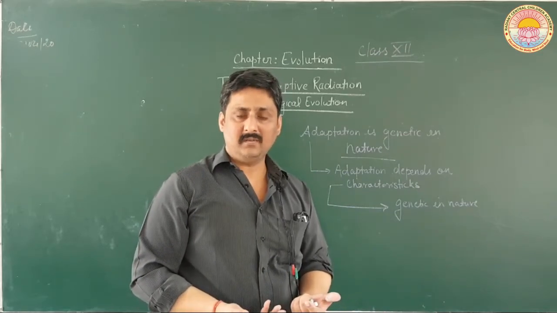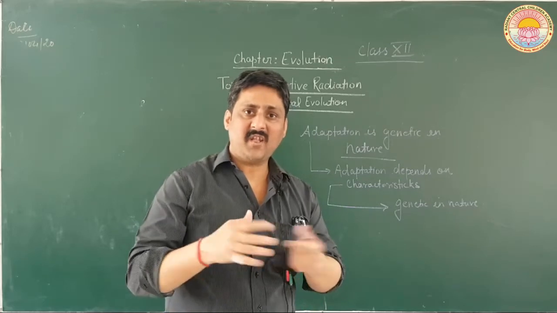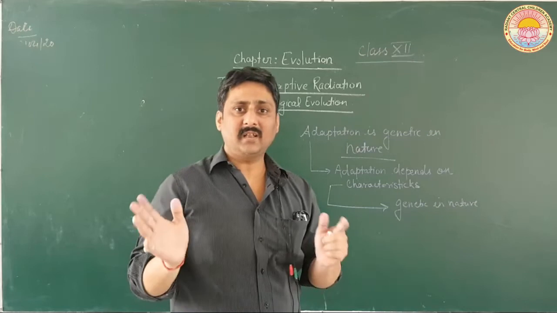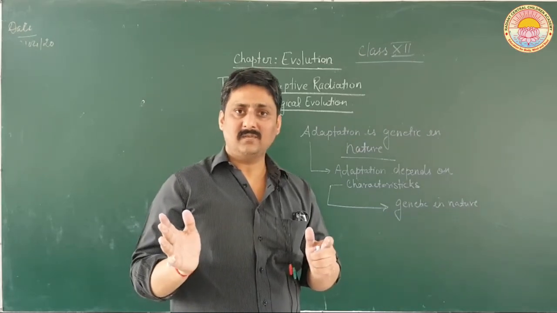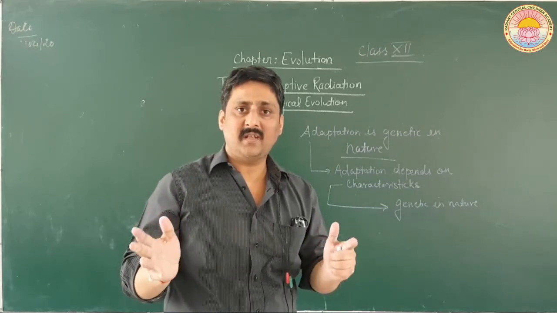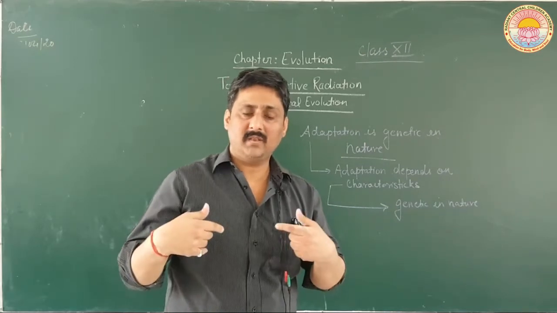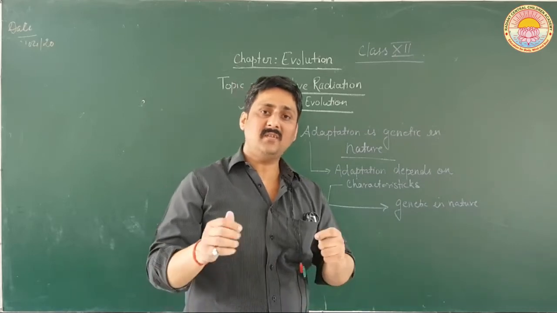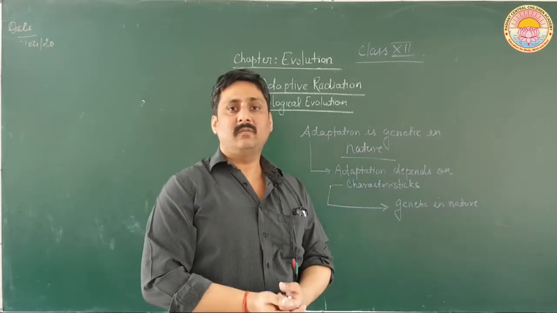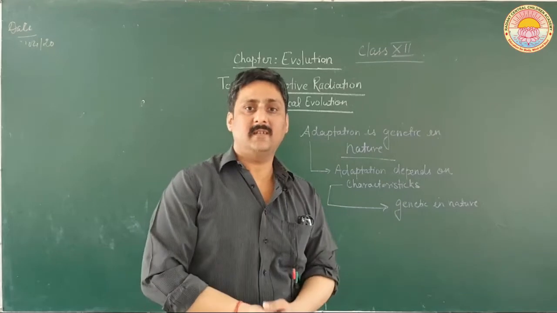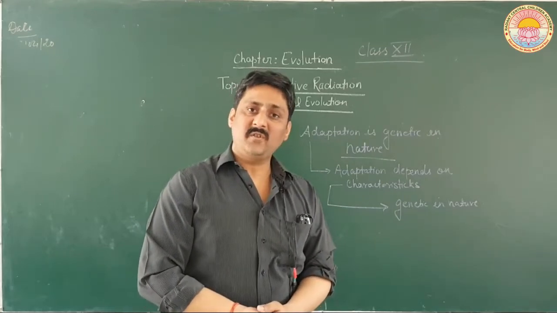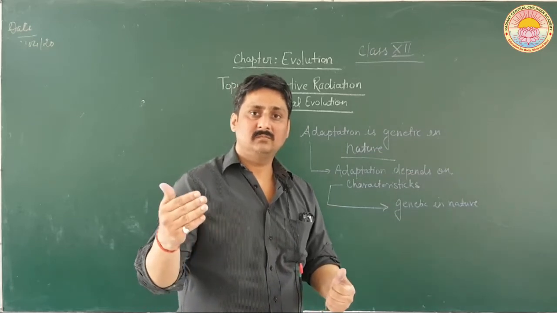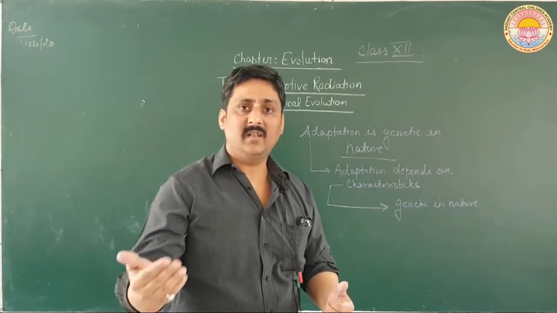What might have happened? The environment might have changed, and because of the changed environment, they were unlucky because those characteristics were not present in them, and they were not able to survive in that changed environment. So it is just a chance change in environment followed by a chance change in the organism which decides whether the evolution of that particular organism will happen or not happen.